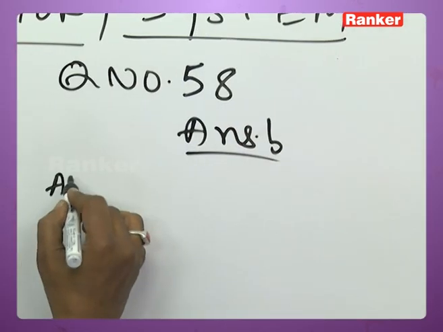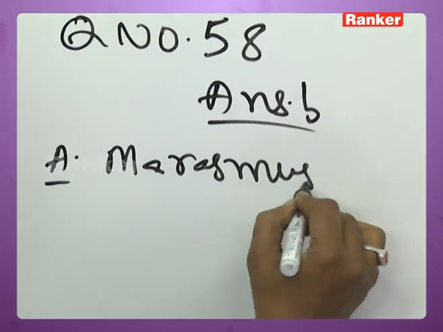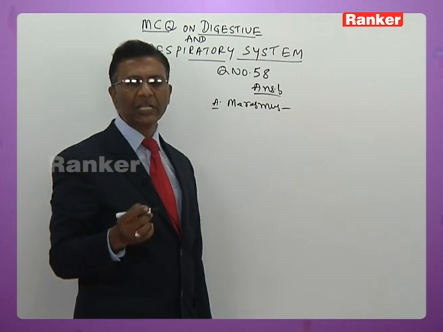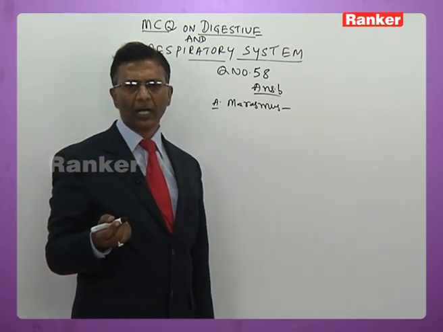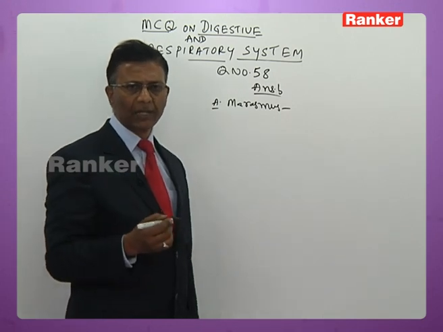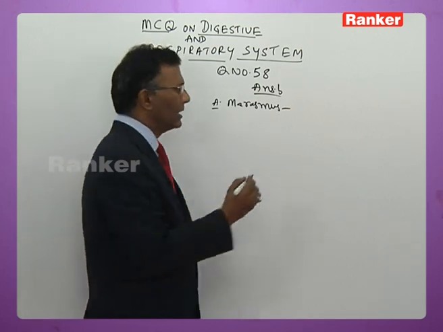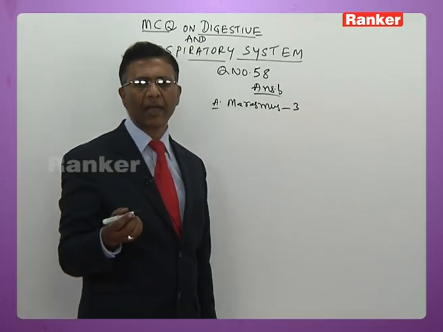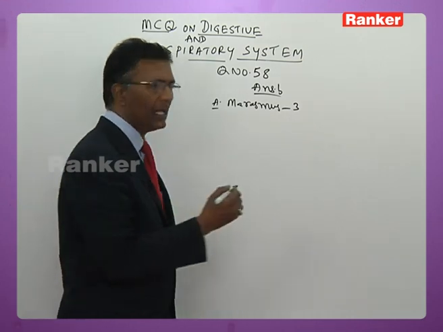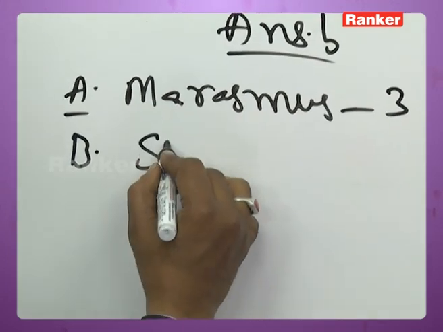For instance, you take A. Marasmus. Marasmus is due to deficiency of proteins and other calories here now. So here for marasmus, 3 is given as the answer. The nearest answer 3 is given, that is it is because of deficiency of proteins, carbohydrates and fats here now. So A3.